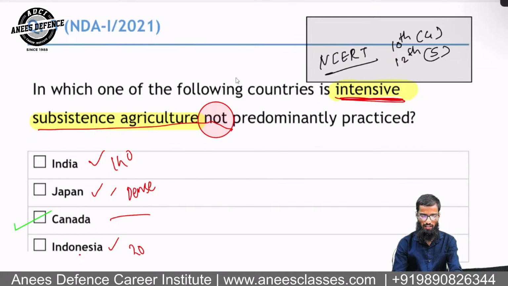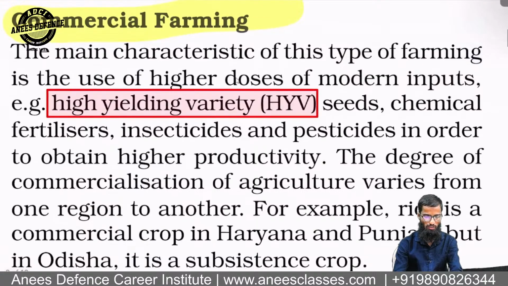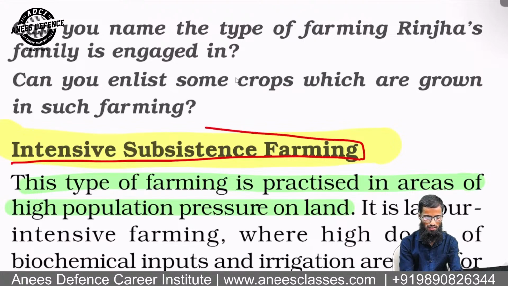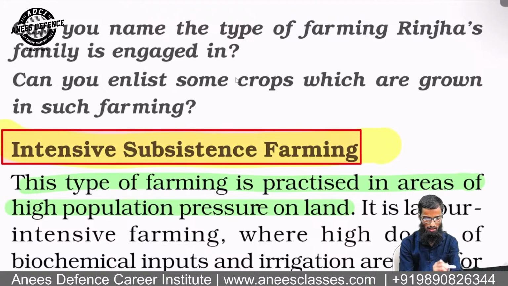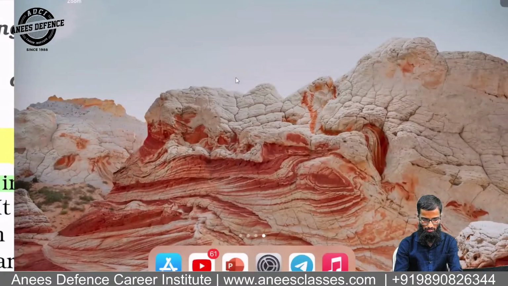Now if I tell you from where this question was asked, the important thing for us is from which book this question was taken. So I need to go and show you that they have taken it from this. Look, here is the heading. This is NCERT, and here is the heading: intensive subsistence farming. This is the title, right? Look at here. I will split the screen so that you could understand.